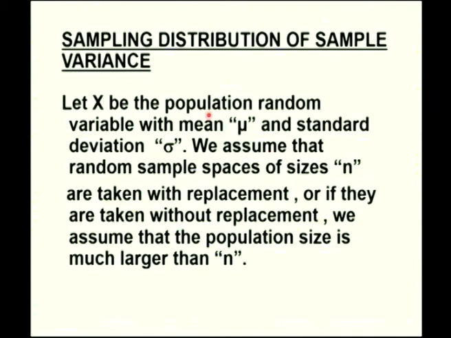After discussing the sampling distribution of proportion, next, in continuance with the discussion of sampling distributions, is the sampling distribution of a sample variance. For that, first of all, take x as the population random variable with mean mu and standard deviation sigma. Assume that random samples of size n are taken with replacement, or if they are taken without replacement, we assume that the population size is much larger than n.